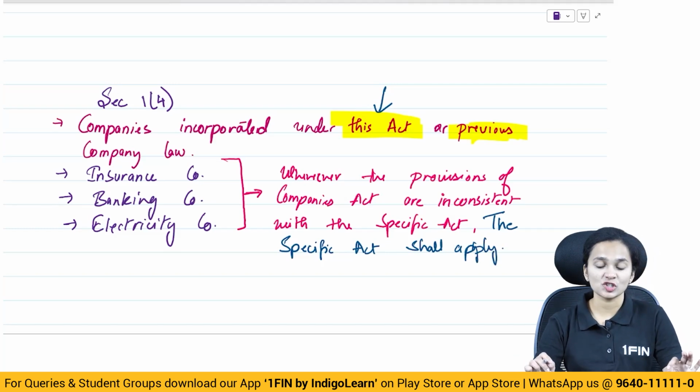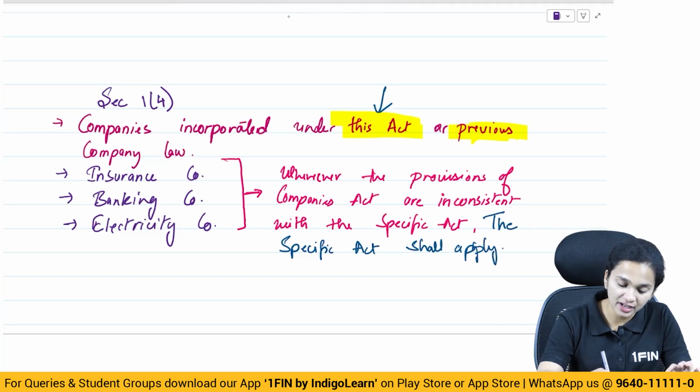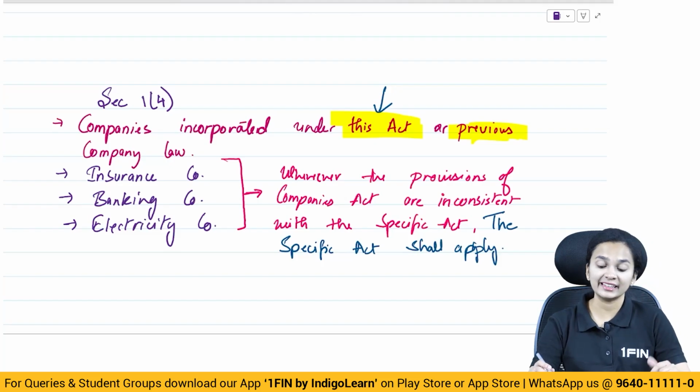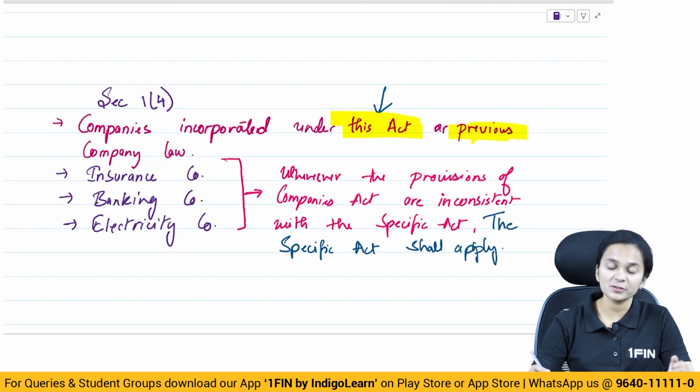So what does this section say? This section says that wherever the provisions of the Companies Act are inconsistent with the provisions of a specific act.